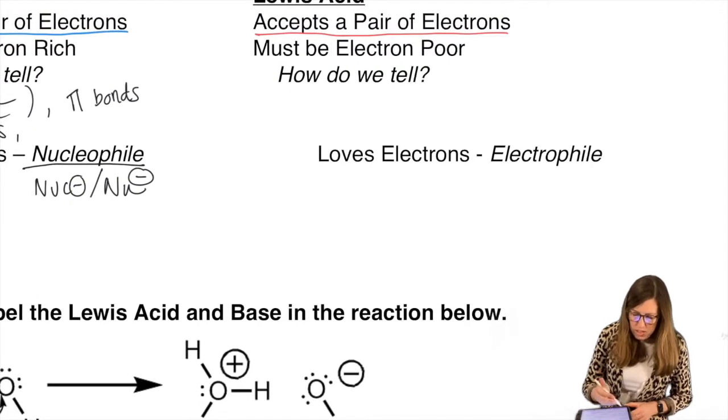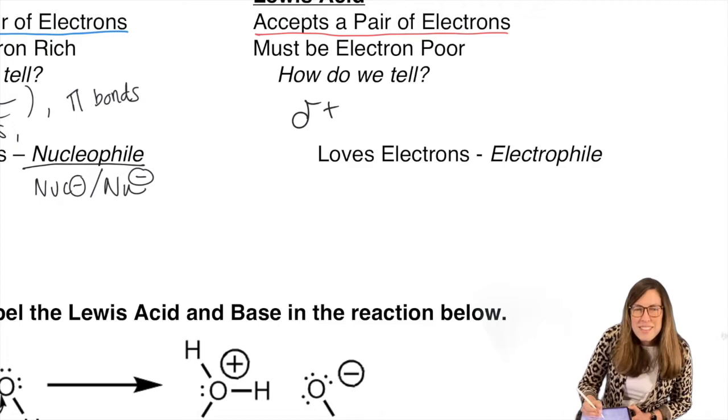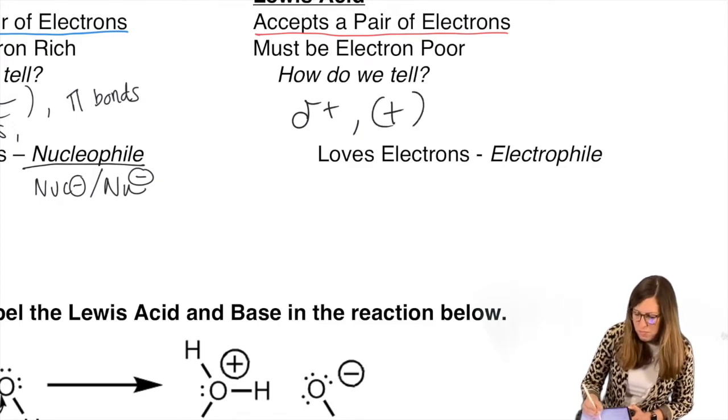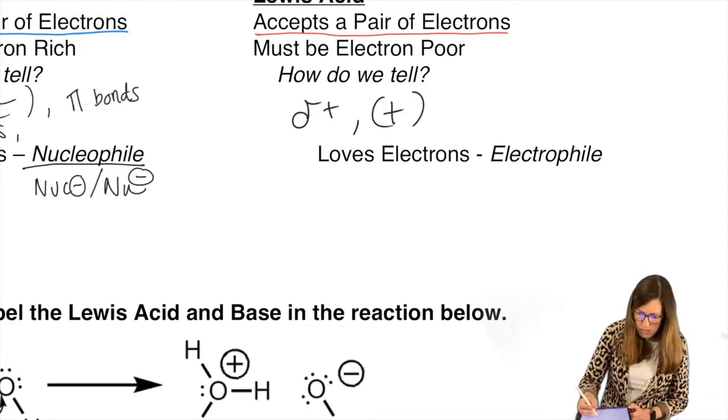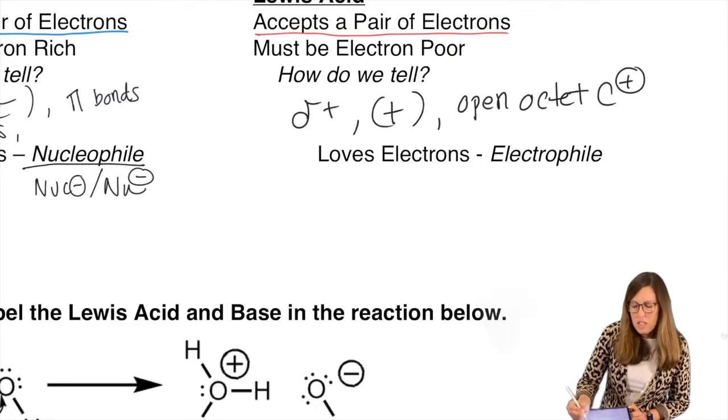Okay, so how do we tell something's electron poor? Well, in our previous example, we looked for a delta plus, but it could even be more reactive if it's a full-on positive charge. We also might see carbon with its open octet. So it's a C+. That's a great Lewis acid.